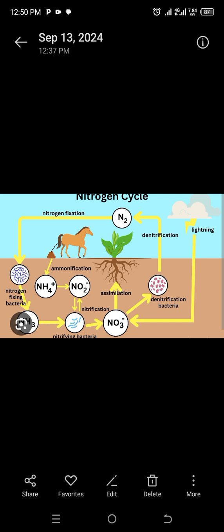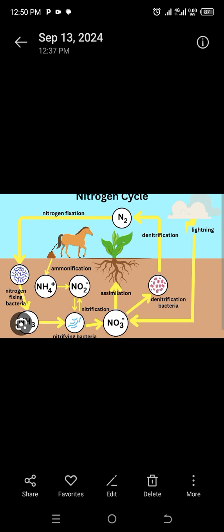When we look at these processes, there are 5. But to make it simpler, in our discussion, we are going to describe the nitrogen cycle in 4 sequences.